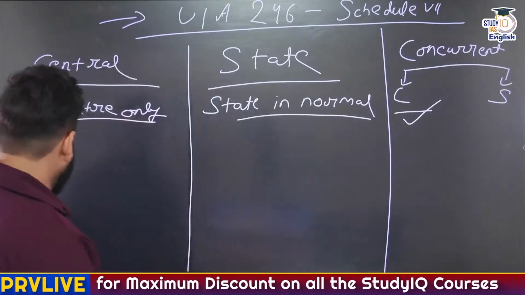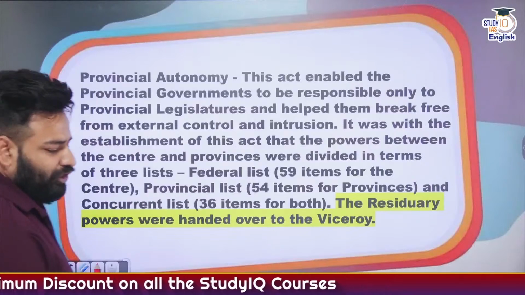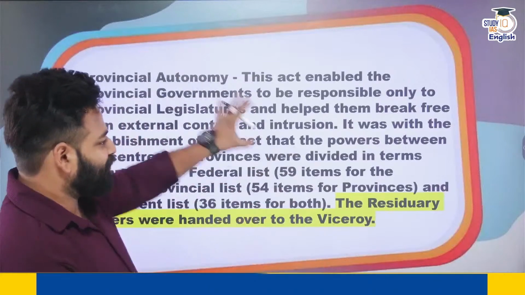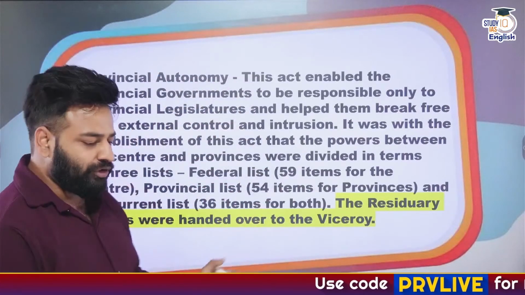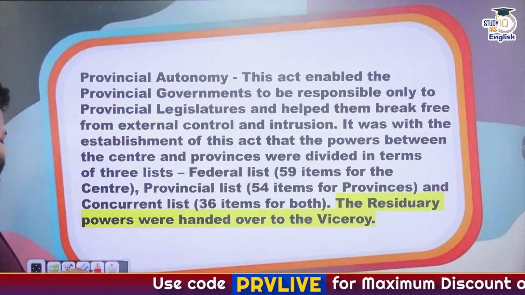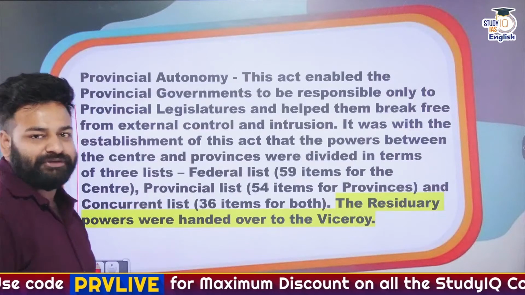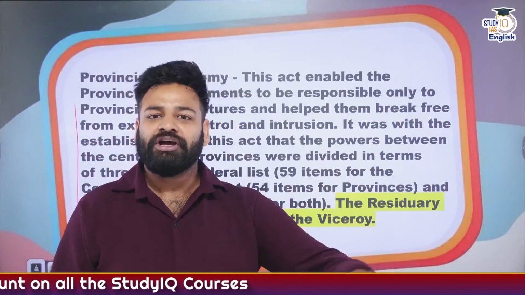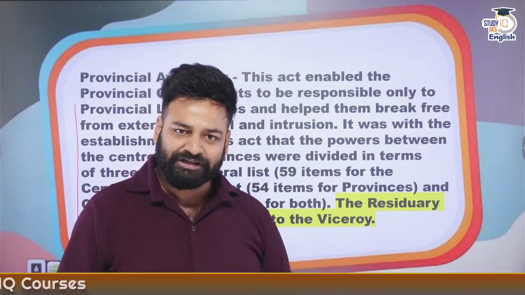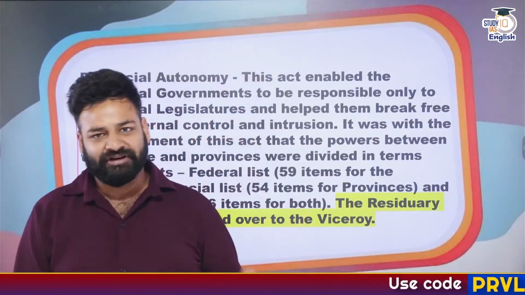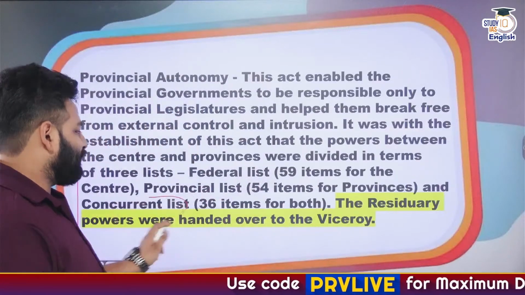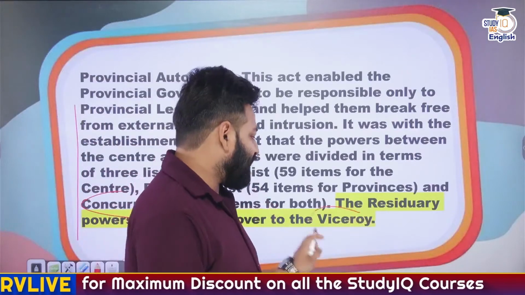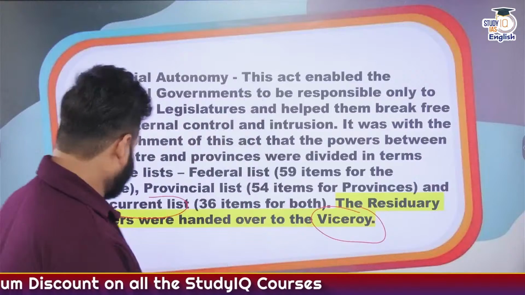So something, as we can see, the remnant from the Government of India Act of 1935, here this is what exactly is mentioned. So it distributed the functions, the powers of legislation between the centre and the provinces, along with the concurrent one, though the concurrent one right now lies with both centre and state. At that time also it was lying with both, but the residuary presently lies with the centre, and at that time it was lying with Viceroy. Just the basic difference.